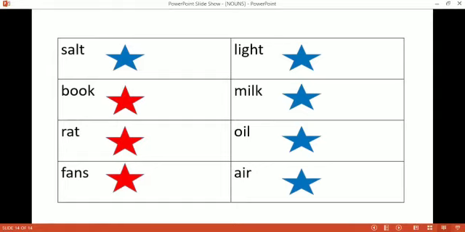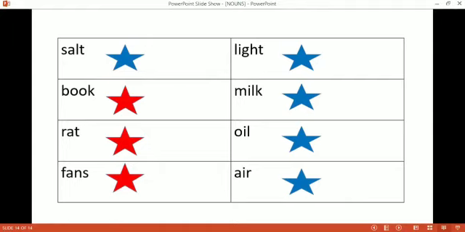Rat. Okay, there are 3 rats in a hole. Yes, we can count the rats. So color the star with red color. Fans. Yes, countable. Color the star with red color. Light. Can you count the light? No, we cannot count the light. So light is uncountable. Color the star with blue color.